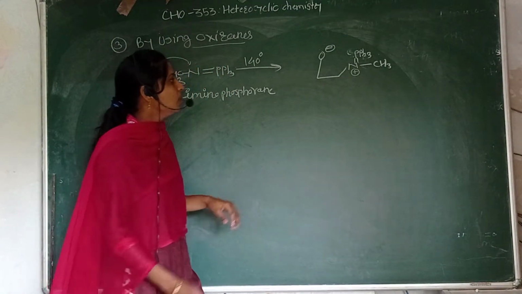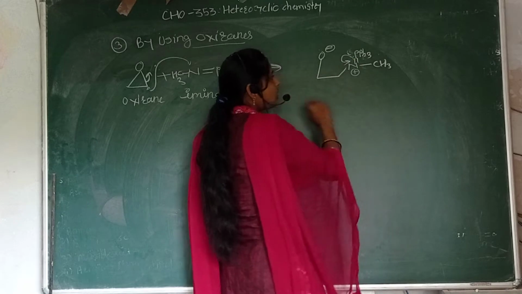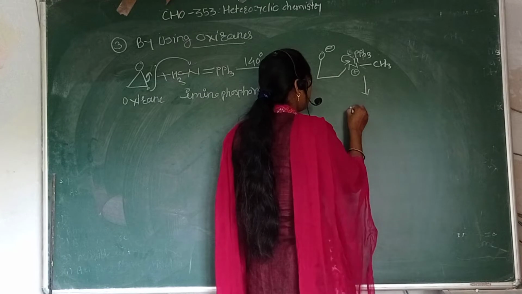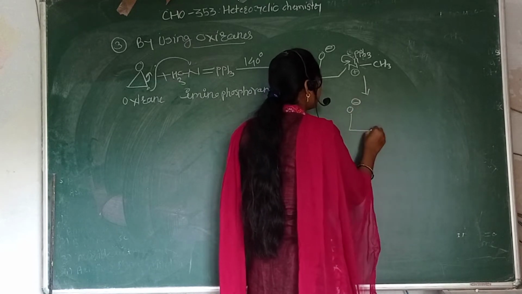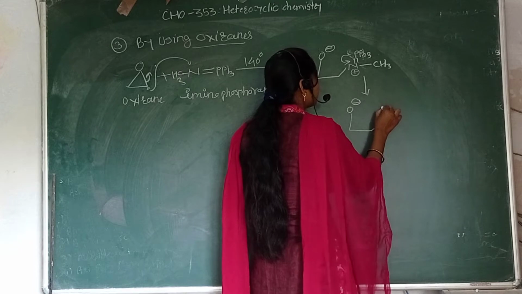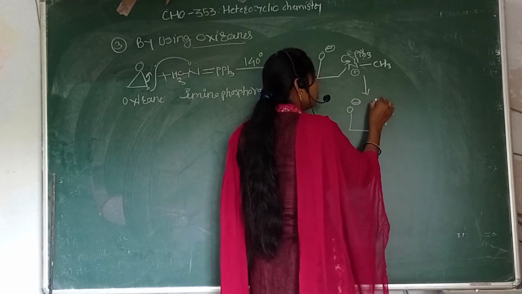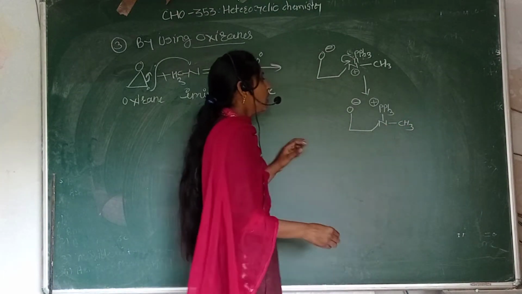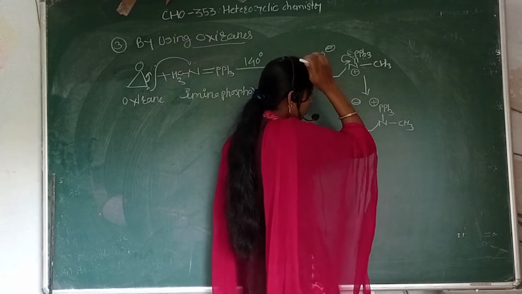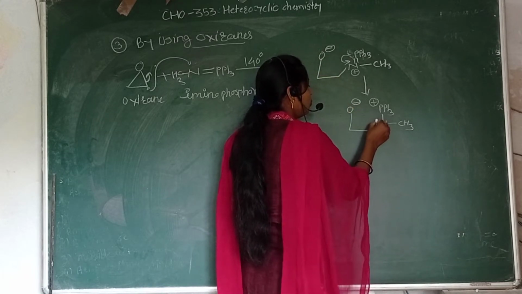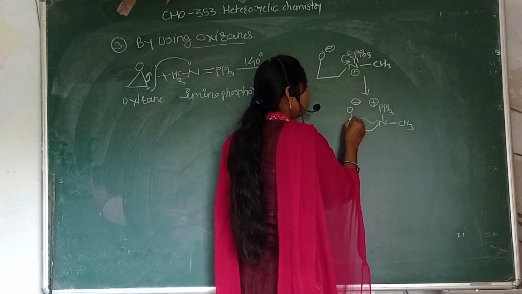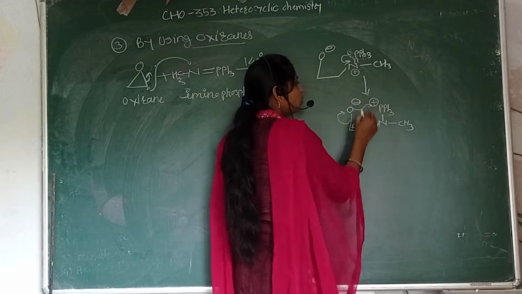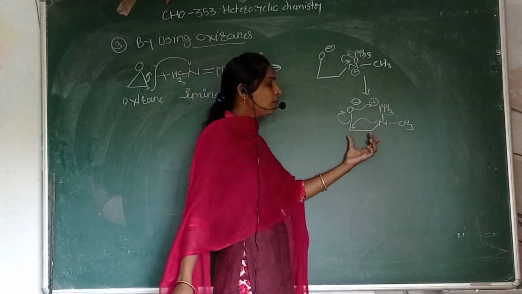In the next step, this double bond is used for the stabilization of the positive charge over the nitrogen atom, and we get O minus, N, PPh3. PPh3 carries a positive charge again, here CH3 as it is. In the next step, the lone pair of nitrogen attacks on this carbon. This bond shifts on this nitrogen, this oxygen, and this bond attacks on this positive charge. So there is formation of the three-membered aziridine ring.